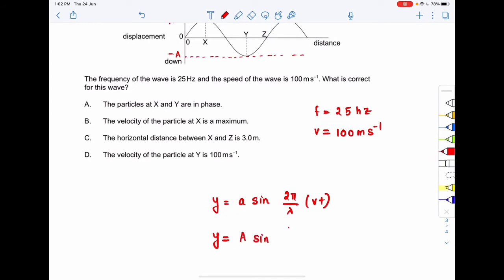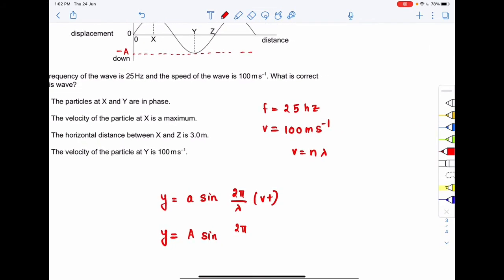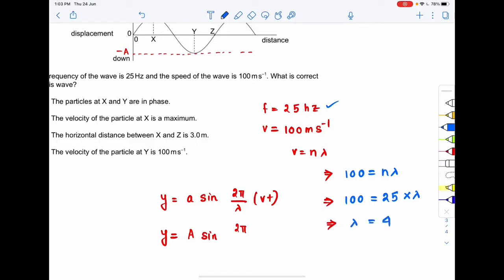Sine 2 pi. Now what is lambda? We know the frequency and we also know the velocity, so we can write that velocity is equal to n lambda. The velocity is 100, which is equal to n times lambda. So velocity is 100, frequency is 25, into lambda. From here we get that the wavelength lambda is 4.